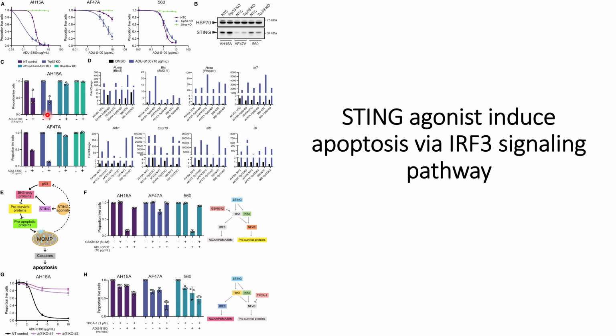What they found is that when these BH3 upregulated proteins, the apoptosis upregulation proteins, are knocked out, they do not see any decrease in the live cell population, whereas in the control case they see a decrease in the live cell population, not cell death, live cell population. For the BAX and BAK knockout and the NOXA, PUMA, BIM knockout, they do not see any changes in the percentage of live cells. This indicates that STING causes cell death through apoptosis.